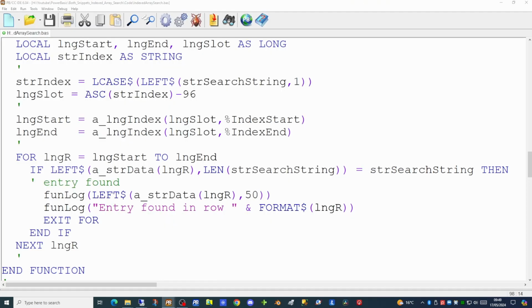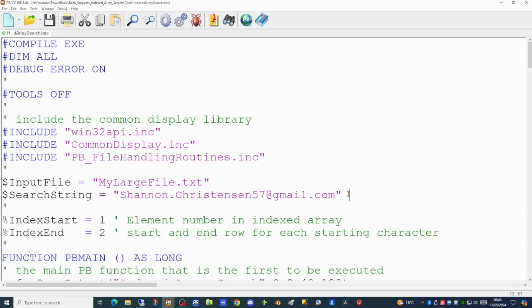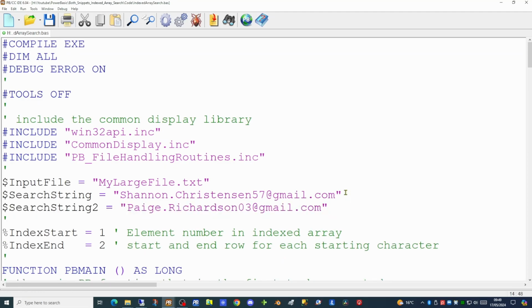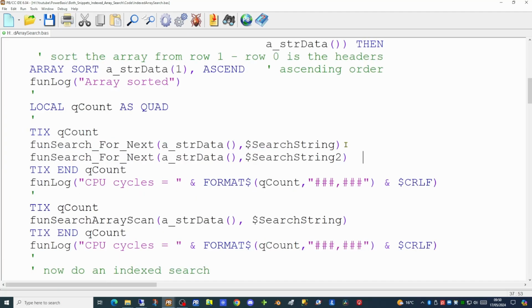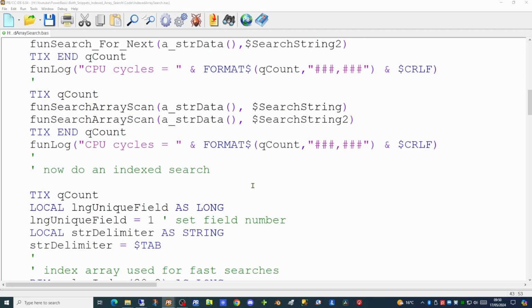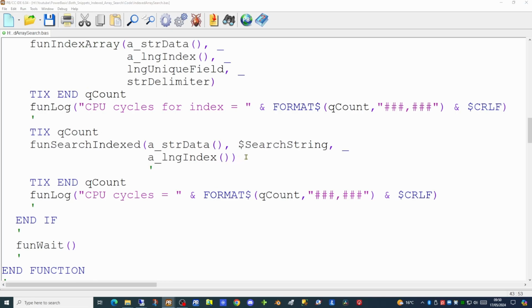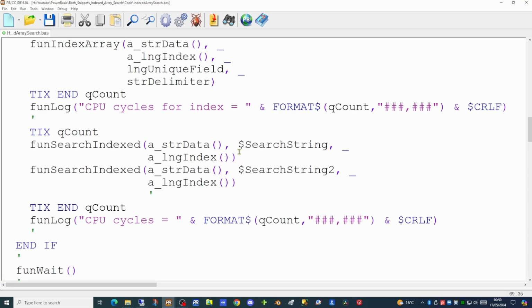We can quite easily see that by putting in a scan for 2 email addresses rather than 1. So let's create a second search string at the beginning of our code. So we're now looking for 2 email addresses. So we paste in a second call to the search for next, and the same for the array scan. And we'll add a second call into our index scan. So all 3 of these methods of searching out email addresses are going to be called twice.